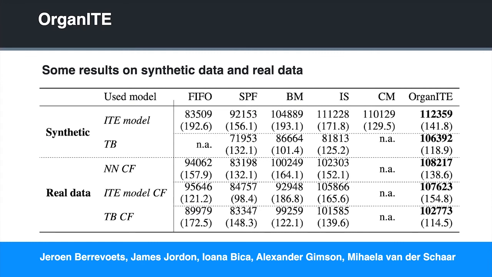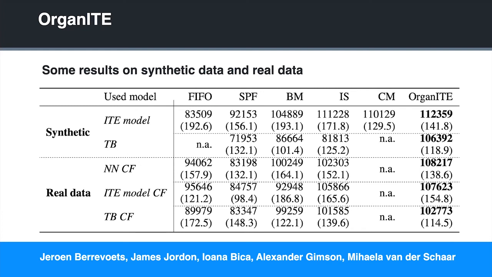So there are some results. First on synthetic or semi-synthetic data, and then on real data. And using the data in the UK, we find that OrganiTE compares favorably to other assignment policies. For instance, FIFO is a simple naive policy, first in, first out. Sickest person first favors those in need of the organ the most, which is comparable to the MELD score in the US.